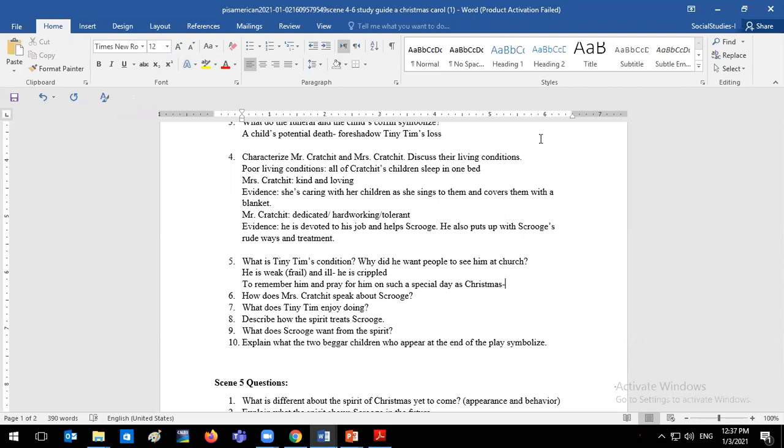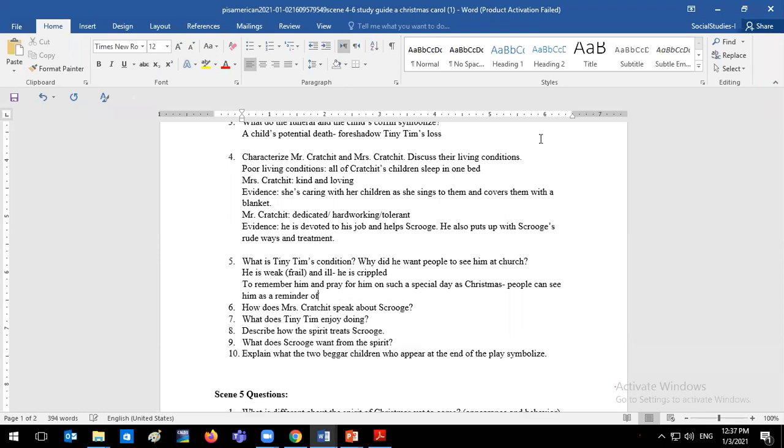And might be pleasant to them to remember upon Christmas Day who made the lame to walk and the blind to see. And also, if people look at him, they will understand that they're blessed. Okay, people can see him as a reminder of God, that God is capable of making the blind see and making the crippled, making the lame walk. Okay, so this is what his intentions are.